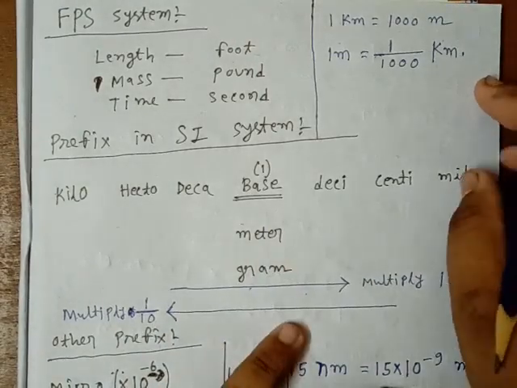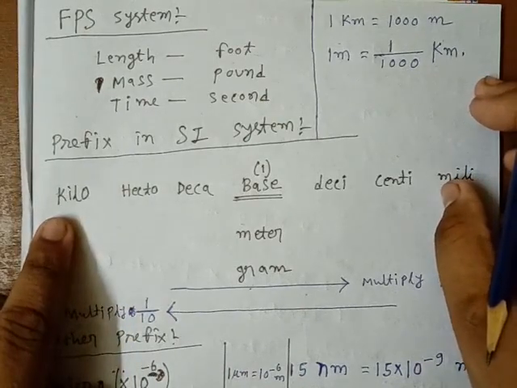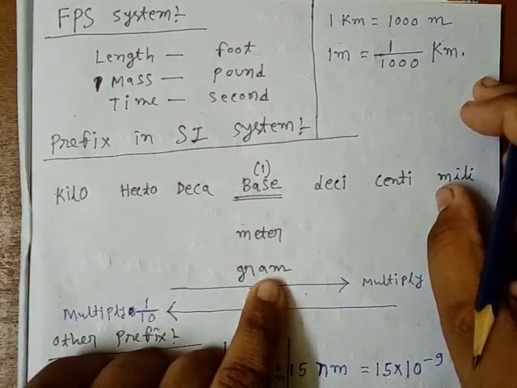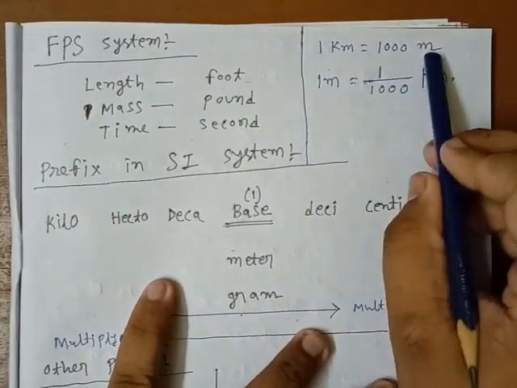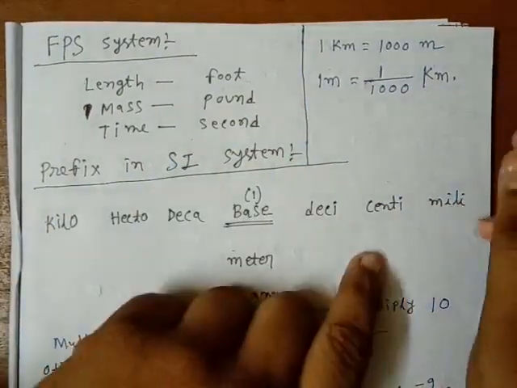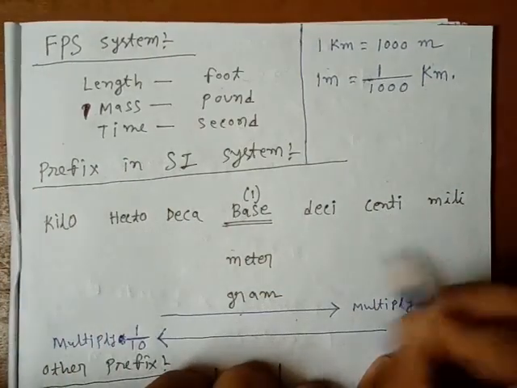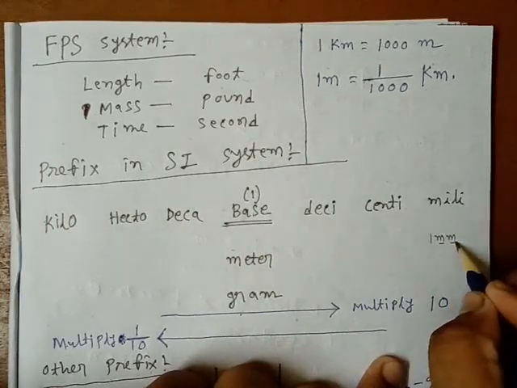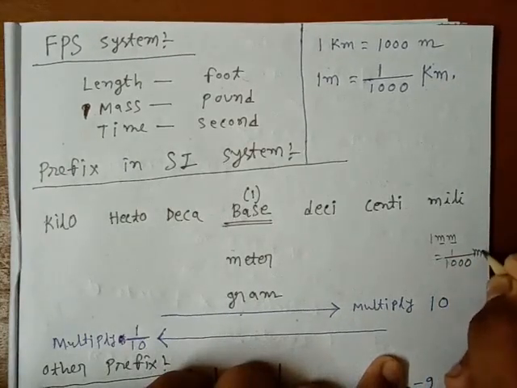Now let me discuss that 1 kilogram is 1000 times 1 gram. Similarly, 1 kilometer is equal to 1000 meter. And 1 meter is equal to 1 by 1000 kilometer. Now there is another example. 1 millimeter, this is milli and this is meter, is equal to 1 by 1000 times of a meter.